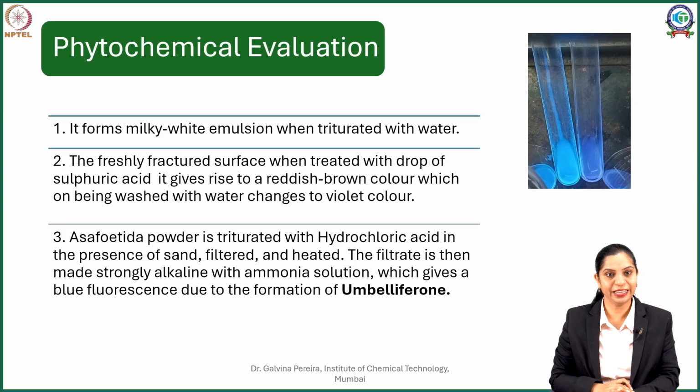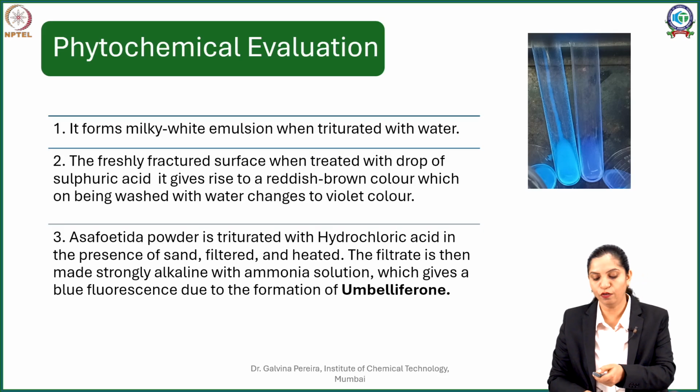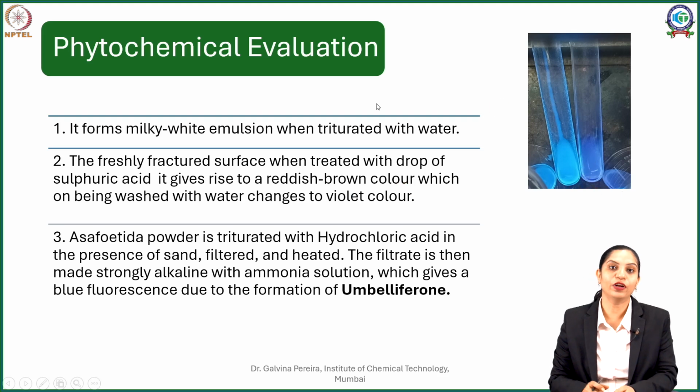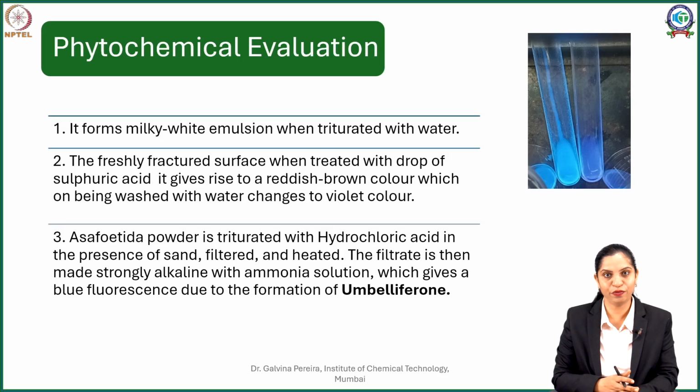Now in the third case, we see what is called the fluorescence test. That fluorescence is due to the presence of the coumarin we just saw, that is umbelliferone. Umbelliferone is often found in association or is sometimes esterified, and as a result it is important to free it or hydrolyze it first. So what is done is, you take your asafoetida powder and then hydrolyze it. To facilitate the hydrolysis, you take your asafoetida powder, you take your acid and triturate it in the presence of sand. That gives you enough surface area and the hydrolysis is complete.